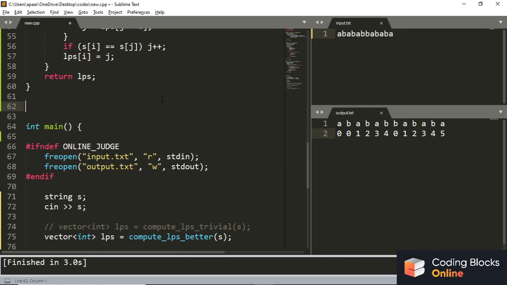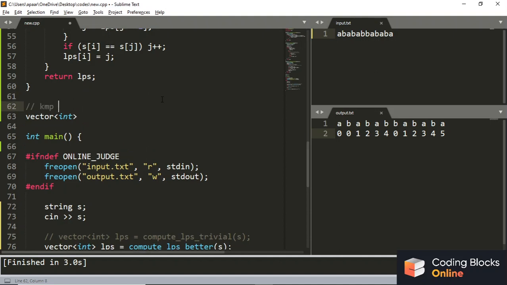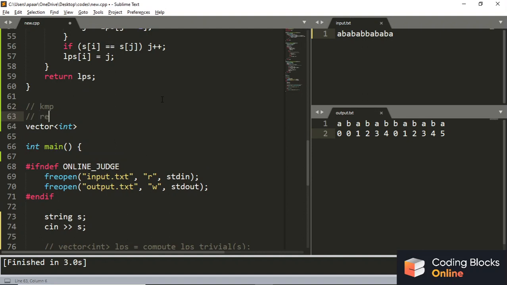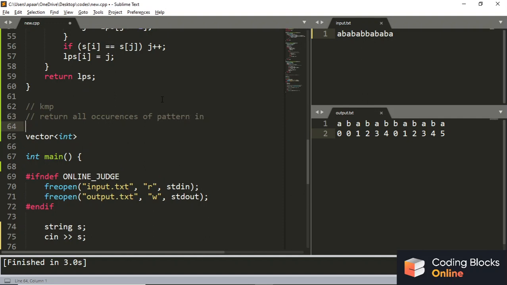Let's write a function called kmp, and this function will return all occurrences of a pattern in a text.